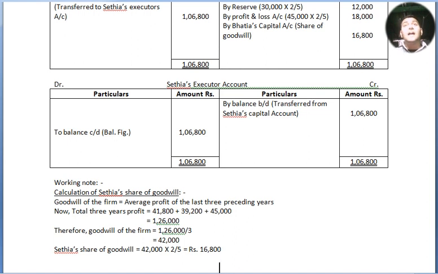So in Sethia, I can't write Sethia. I have written Bhatia. Sethia will get, but it is a share of goodwill. I can't write in the books of Sethia again the name Sethia. I cannot repeat it. I can write down the share of goodwill or by Bhatia's capital account, because Bhatia is paying, no more partner, only Bhatia.